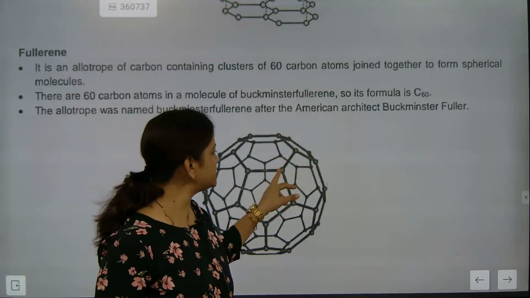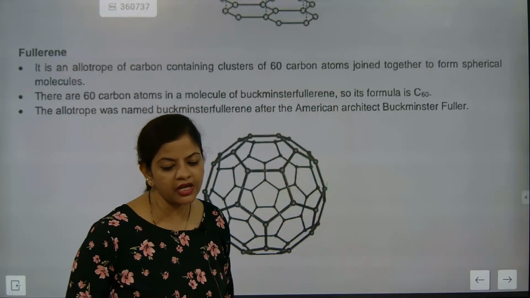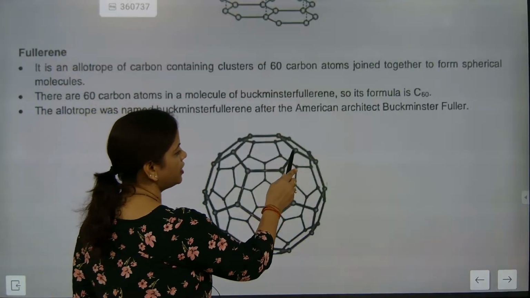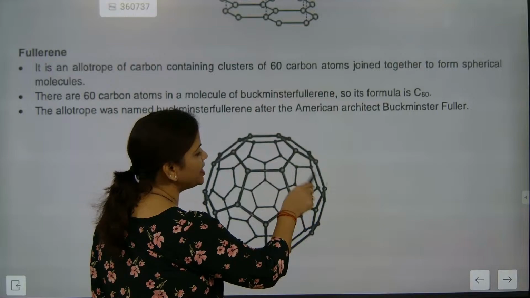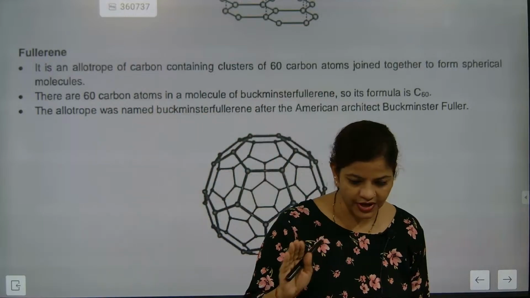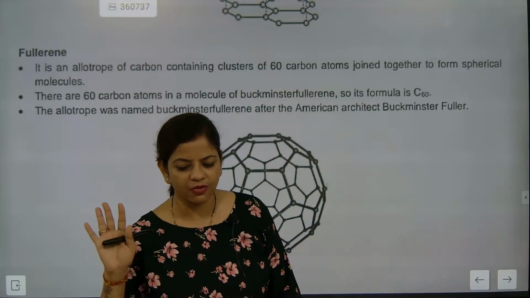Understood? How many hexagonal rings does it have? 20. Can you see? 1, 2, 3, 4, 5, 6. So how many such rings are present? 20 hexagonal rings.